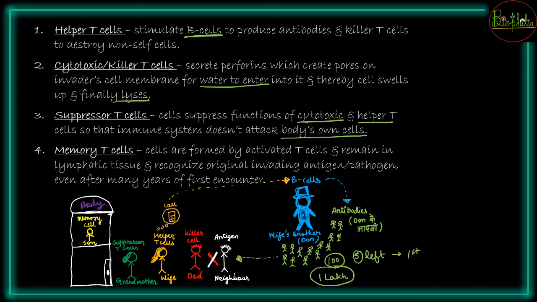Memory T cells जो होंगे, these are going to be formed by activation of the T cells. They will remain in the lymphatic tissue, यानी वो आपके घर के ऊपर वाली खिड़की से झांकते रहेंगे. They will record everything. They will keep in memory कि क्या क्या चीज़ें हुए थे, and even many years after the first encounter of the antigen, अगर आपकी लड़ाई झगड़ा 5 साल पहले भी हुआ था with the neighbor, even if the same neighbor comes back to fight, the memory cells can have that recorded, and then that would be helping to have a more intensified attack for the second time.